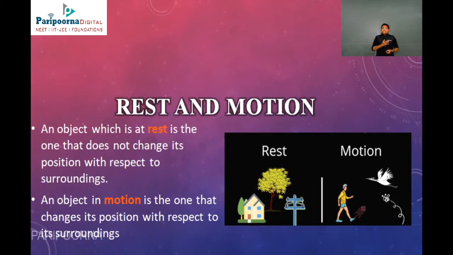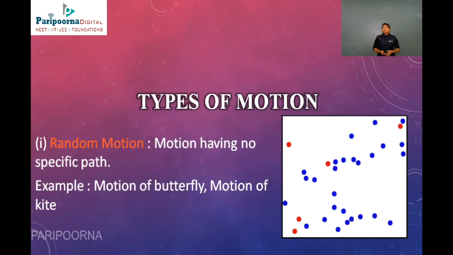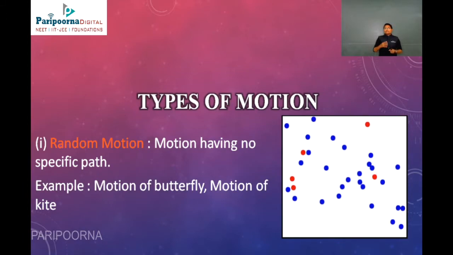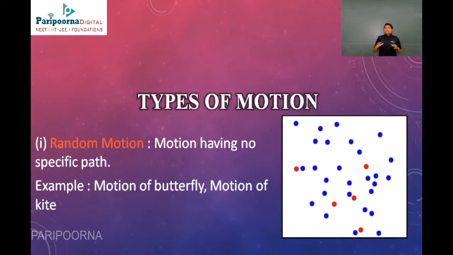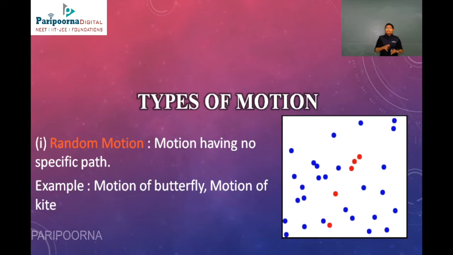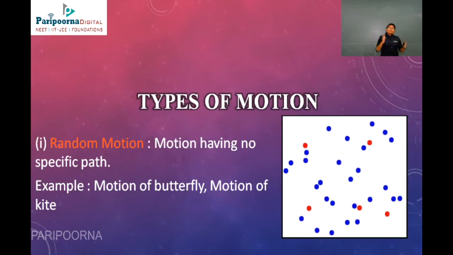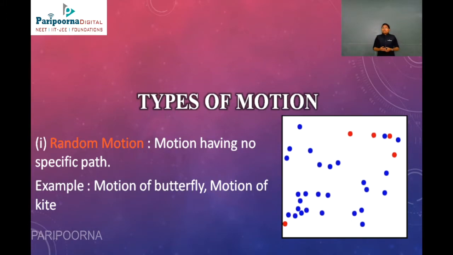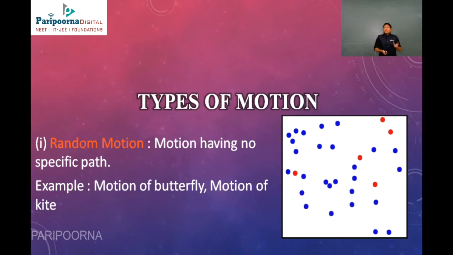Now, rest and motion. An object which is at rest does not change its position with respect to the surroundings. Likewise, an object in motion changes its position with respect to its surroundings. Now we are going to see the types of motion. First one is random motion, that is, motion having no specific path. For example, the motion of a butterfly does not have any specific path, it will fly wherever it wants. Likewise, the motion of a kite. In the image also you can see the balls moving without a specific path.